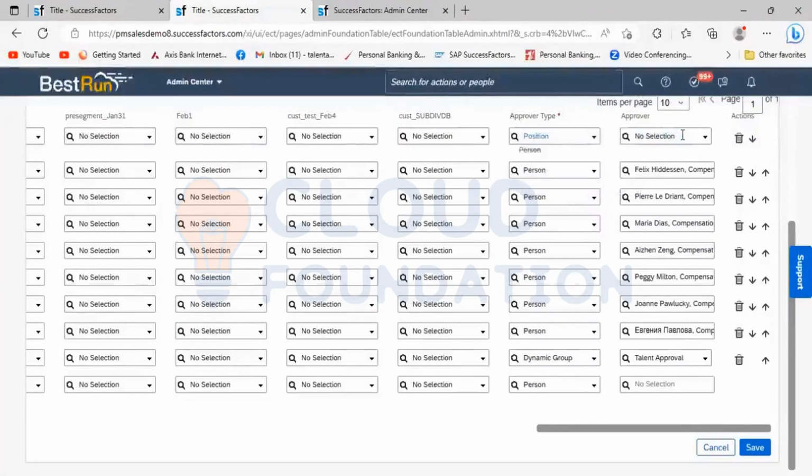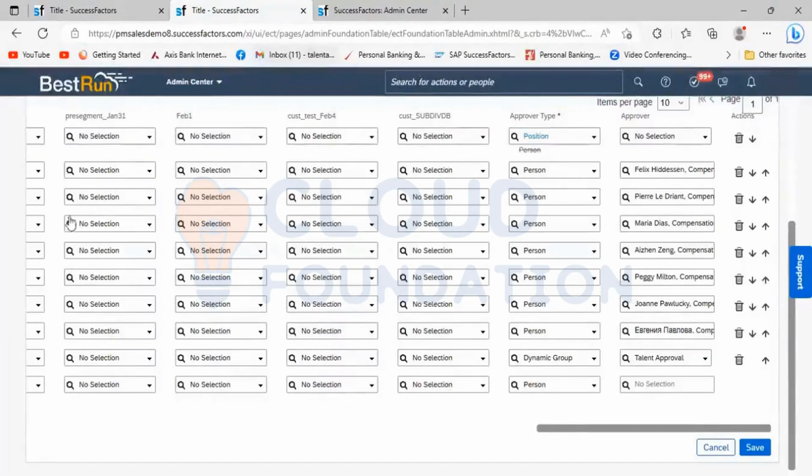If it is selected as a position, then whichever position has been nominated, once the workflow is triggered, the notification will be sent to that particular position, and that position will act as the dynamic rule. The dynamic rule depends upon the dynamic group and the position.